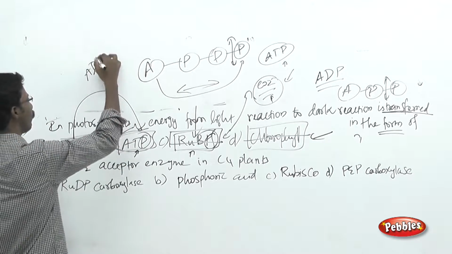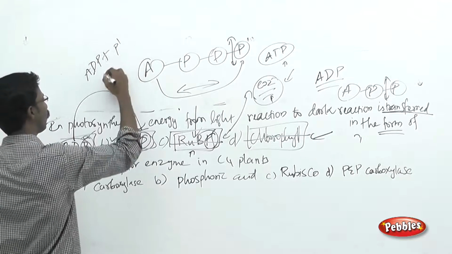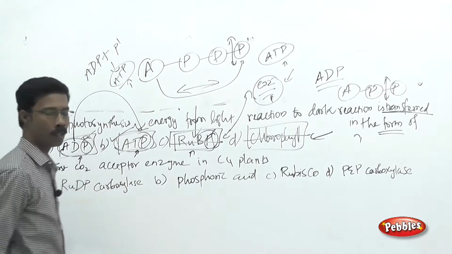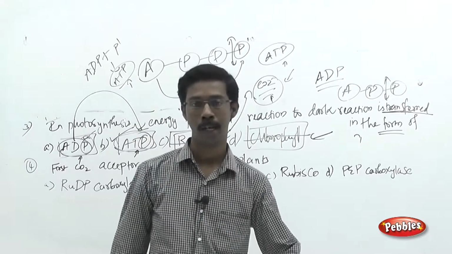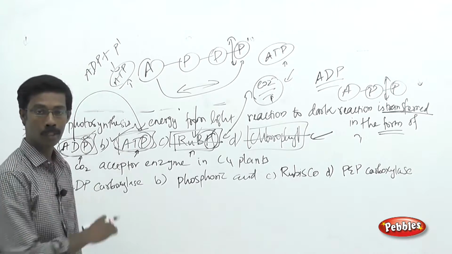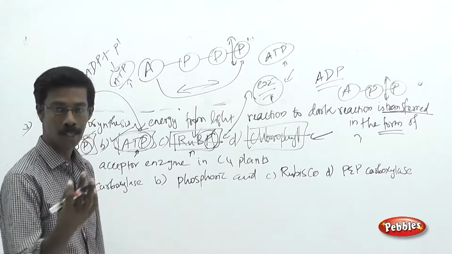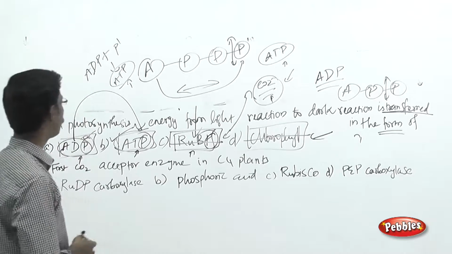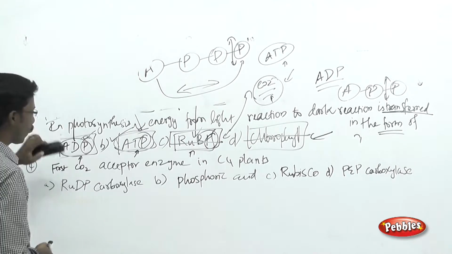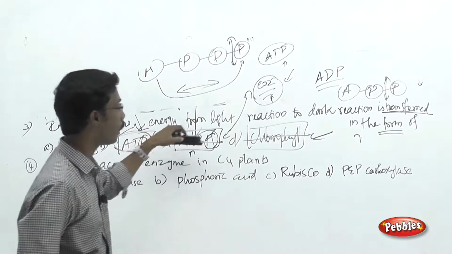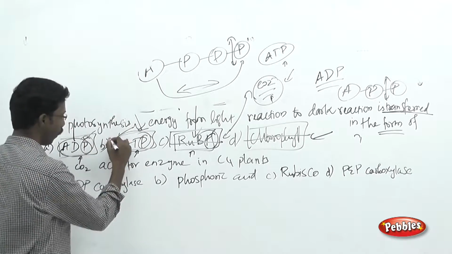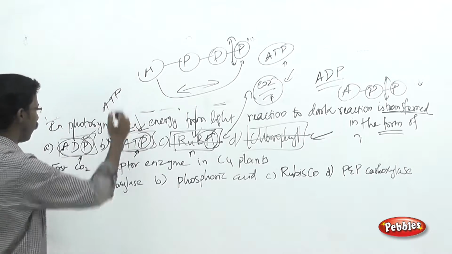Okay, as I told you in the previous classes, ADP along with the inorganic phosphate are going to synthesize the ATP by using the proton gradient in the electron transport chain. The phosphorylation happens in the electron transport chain during photosynthesis and in respiration. We are going to see the respiration later in the classes. So the point you have to remember over here, for this type of question, in photosynthesis, energy transfer from light to the dark condition happens in the form of ATP. Okay, this is the answer.